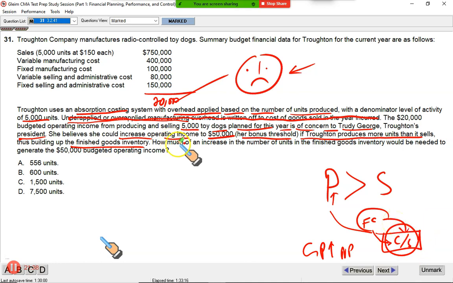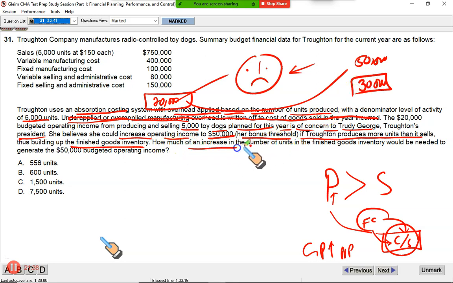Now if you want to commit a fraud, we want to increase our profit from 20,000 to 50,000, which means we need an extra 30,000 profit. So in order to get this more profit, how much of an increase in number of units in the finished good inventory would have to be needed to generate 50,000 budgeted operating income? How many units should you produce more so that you can take your profit from 20 to 50? You need this extra profit by fraud.